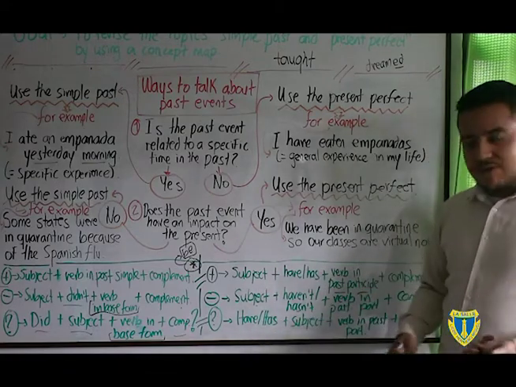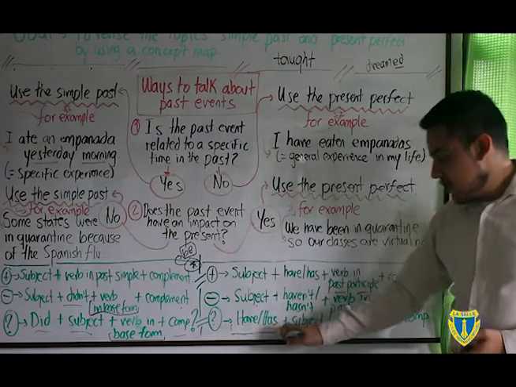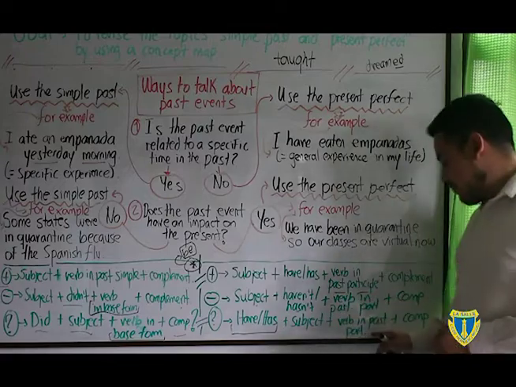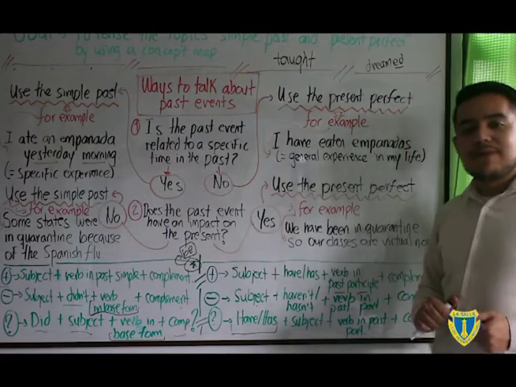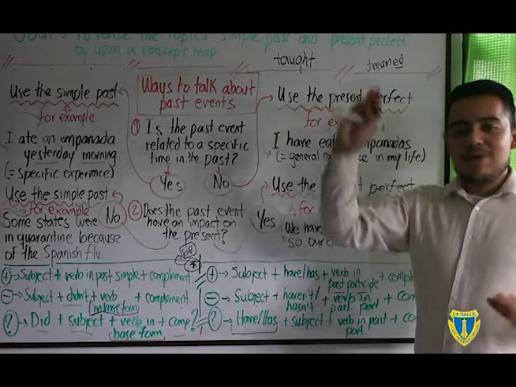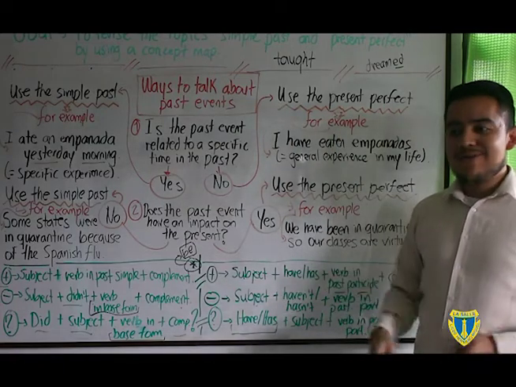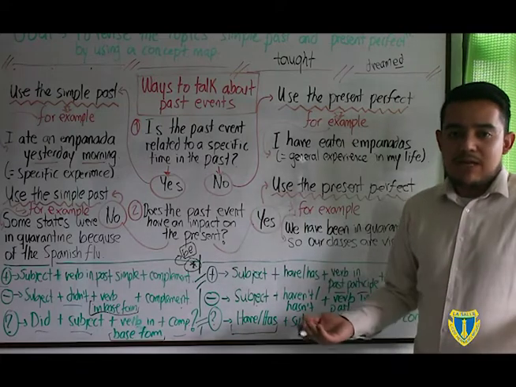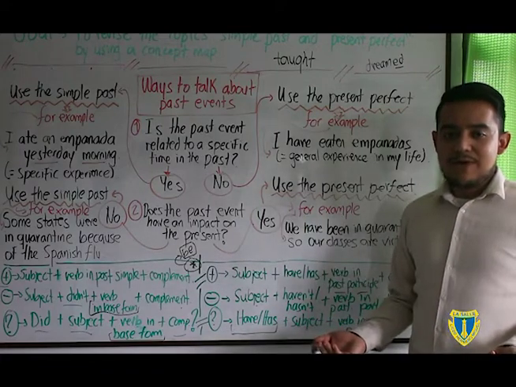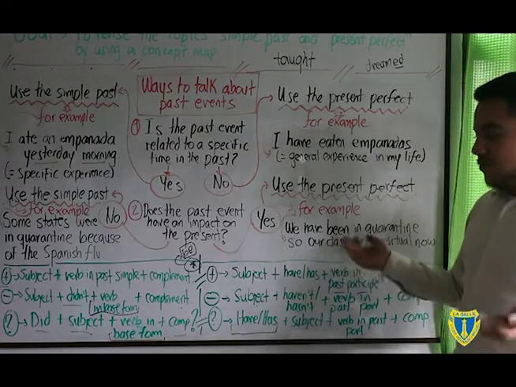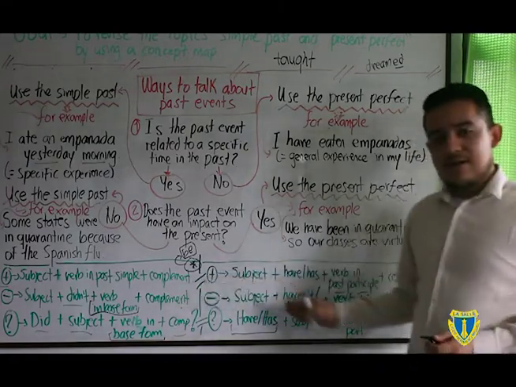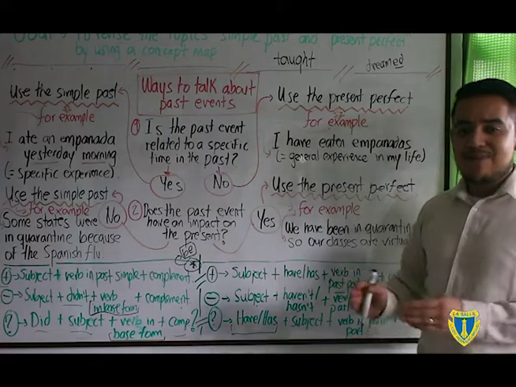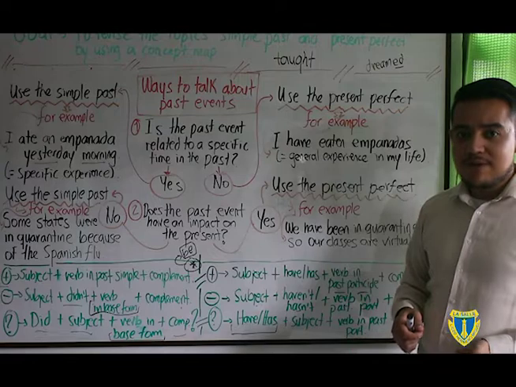Finally, in a yes-no question, we put first the auxiliary verb, then the subject, then the verb in past participle, and finally the complement. So, another friend of mine can ask me, hey Josue, have you gone to the moon? My answer is no, I haven't, okay? And so on and so forth, okay? So these are the general characteristics of the simple past and the present perfect in terms of structure, okay?